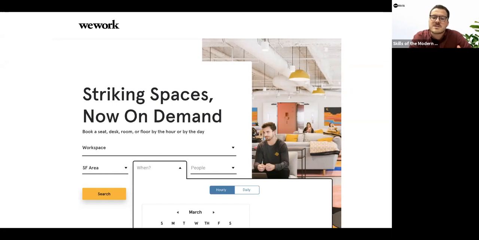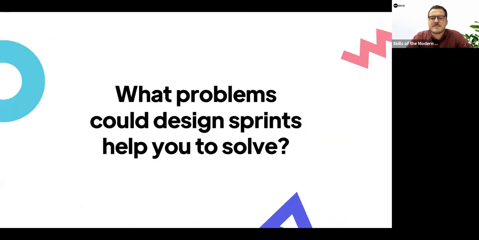So this is the value of design sprints: being able to either validate your idea and know that you can be a little bit more sure it's going to work, or finding out that it's not going to work before it's a big expensive failure.